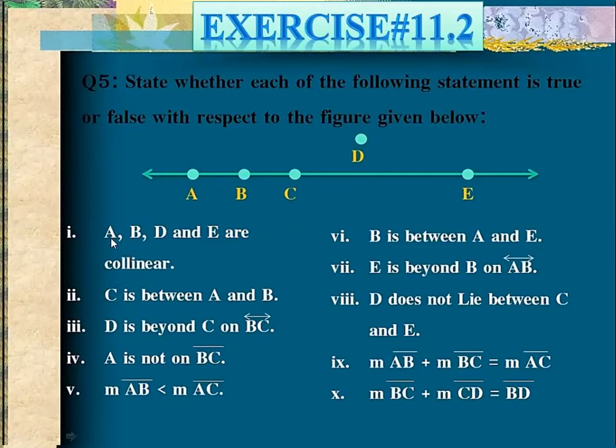Here you have points A, B, D, and E. This is your point A, this is your point B, this is your point D, and this is your point E. Whether they are collinear or non-collinear, obviously these points are non-collinear. So this statement is false. You will write here that this is false.